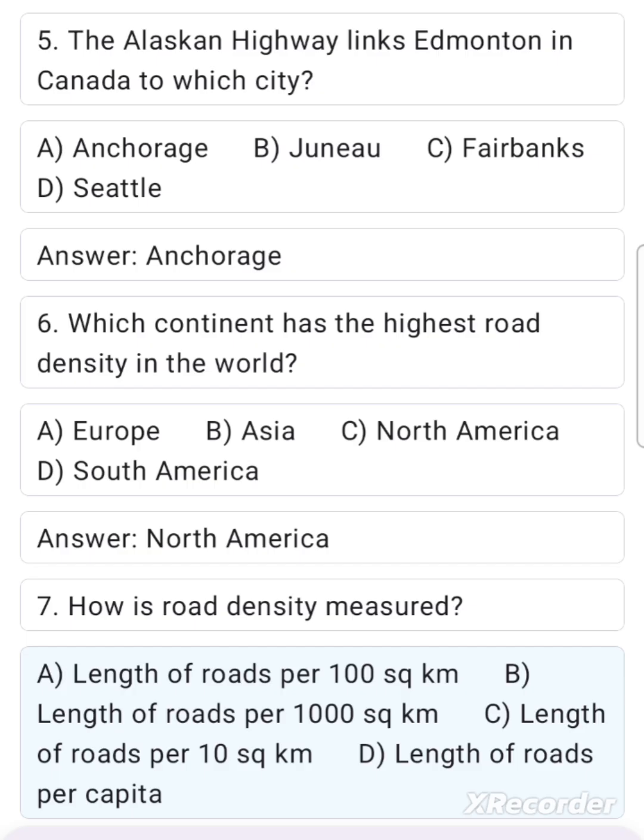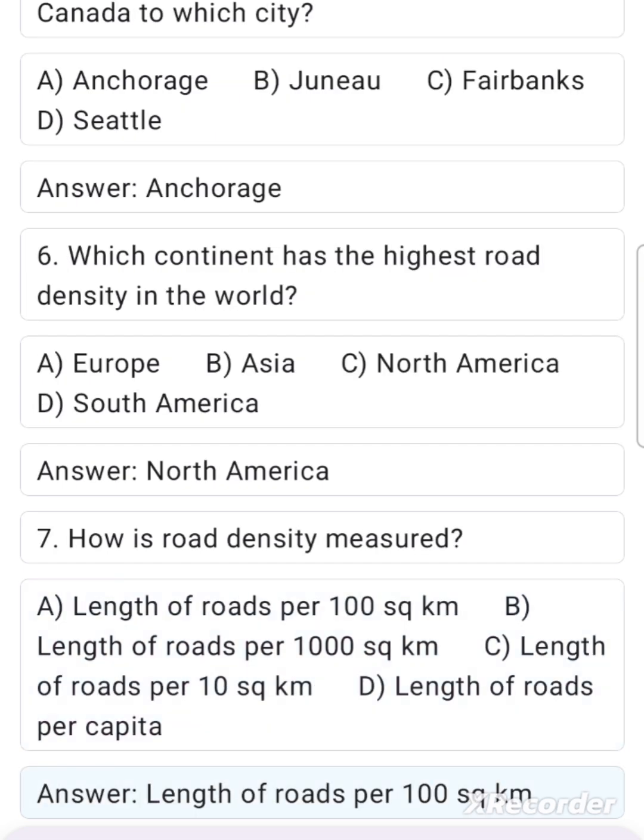7. How is road density measured? A. Length of roads per 100 square kilometers. B. Length of roads per 1000 square kilometers. C. Length of roads per 10 square kilometers. D. Length of roads per capita. Answer. Length of roads per 100 square kilometers.